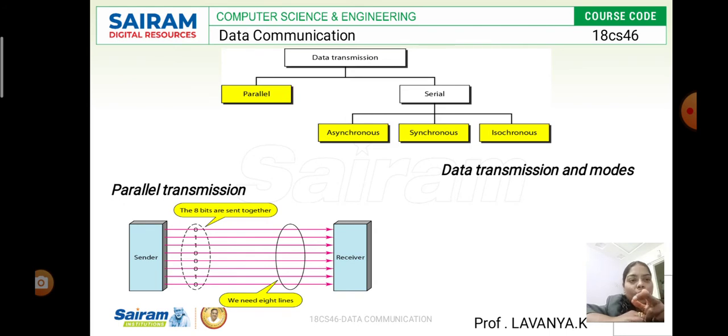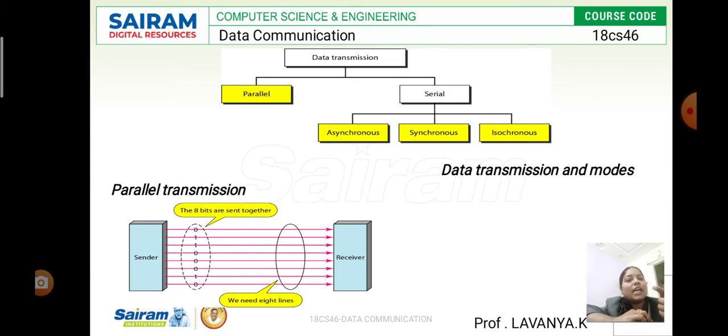Look at the diagram below. In the parallel transmission, the sender and receiver exchange data one to one. The sender sends a bulk of bits to the receiver. Each bit has its own transmission line, or its own transmission medium, or link, to send the data from sender to receiver.